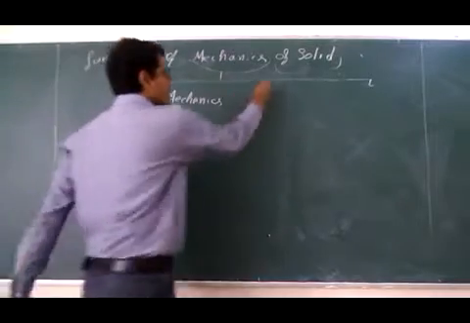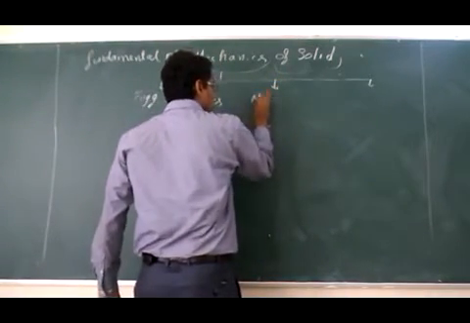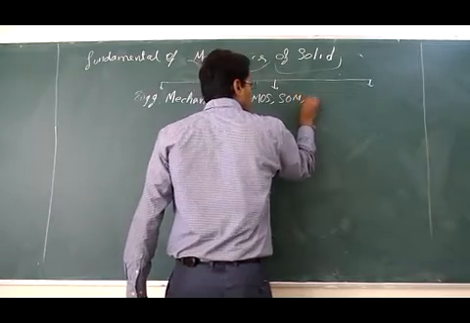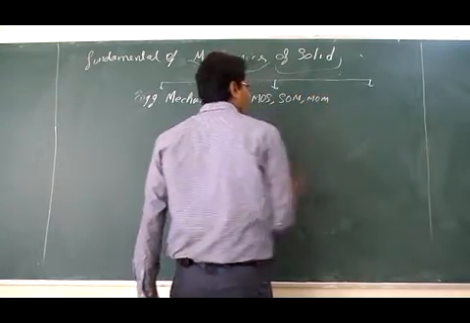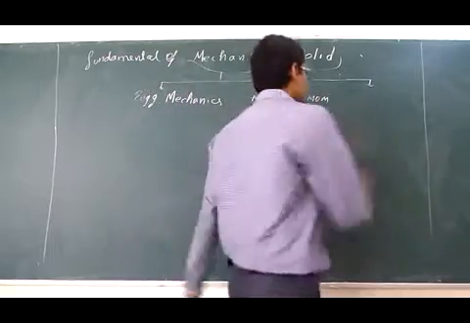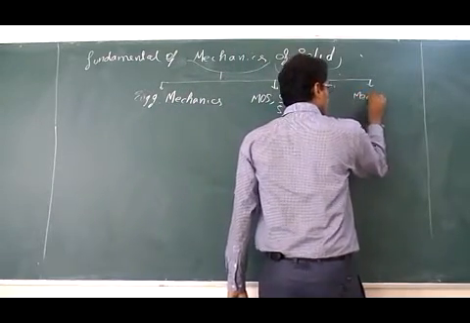The second one is mechanics of solid, also called strength of material, mechanics of material, and solid mechanics. Third, but not least, is mechanics of fluid.